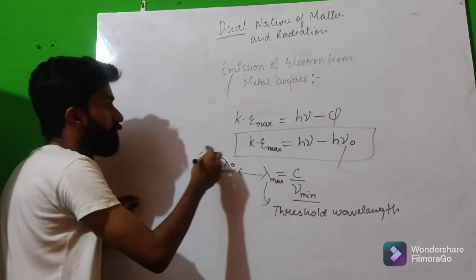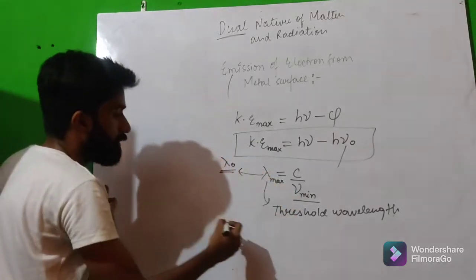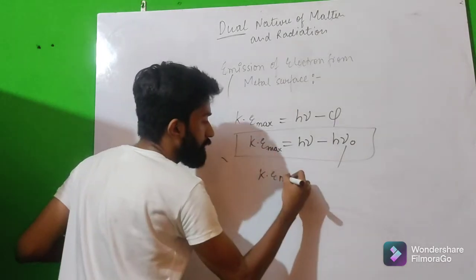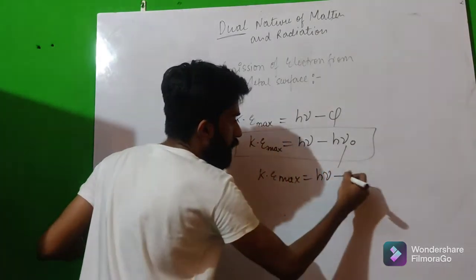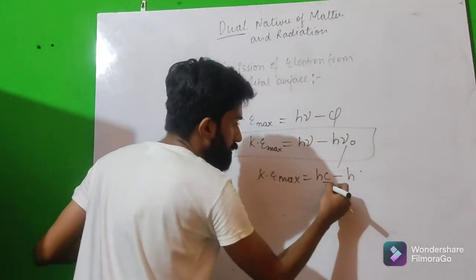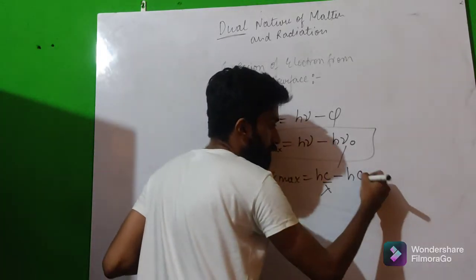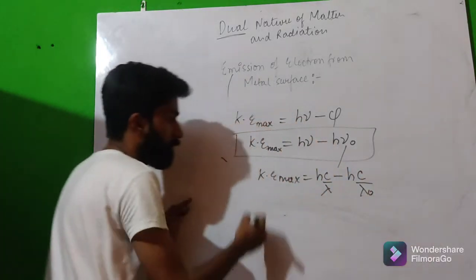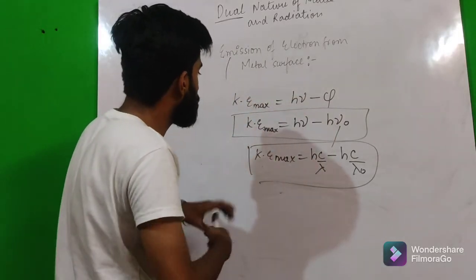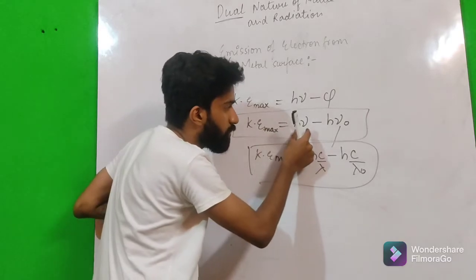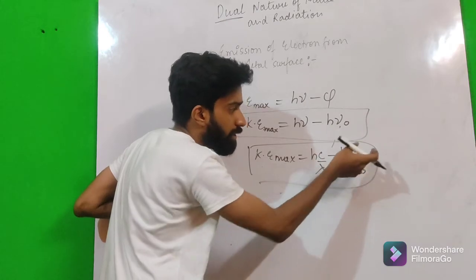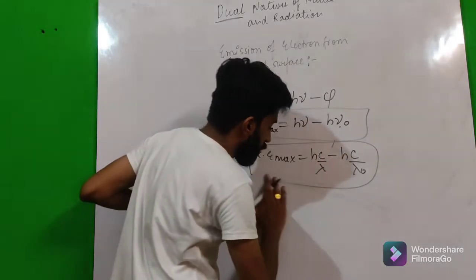So we can also write this equation as kinetic energy max is equal to h nu minus h nu naught, and in place of nu we can write c upon lambda, and in place of nu naught we can write c upon lambda naught. Okay, so we have two equations. One is kinetic energy max is equal to h nu minus h nu naught, and the other is hc upon lambda minus hc upon lambda naught.